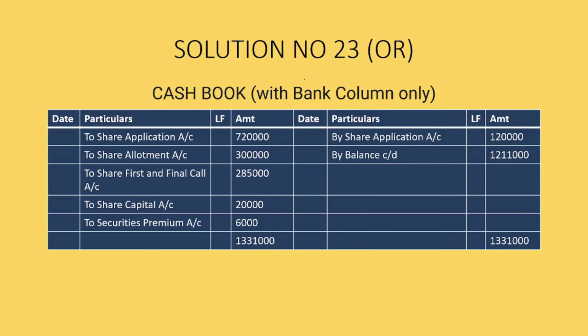Now the cash book with the bank column: here we see to share application, to share allotment, to first and final call account, to share capital account and securities premium, and here we have by share application account and balance. Once we write all the details from the question, we get this balance carried to the next period.